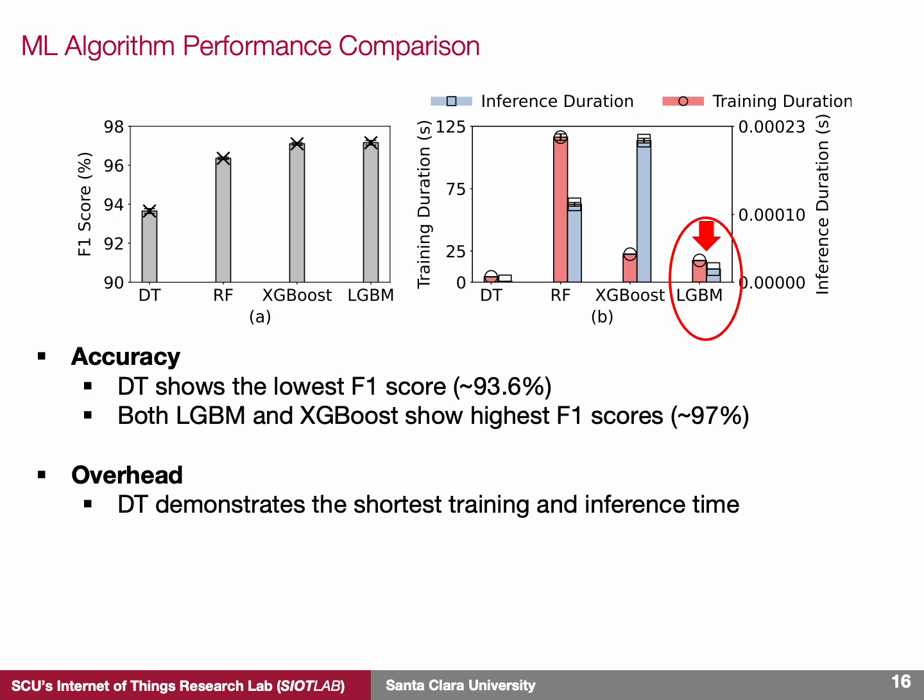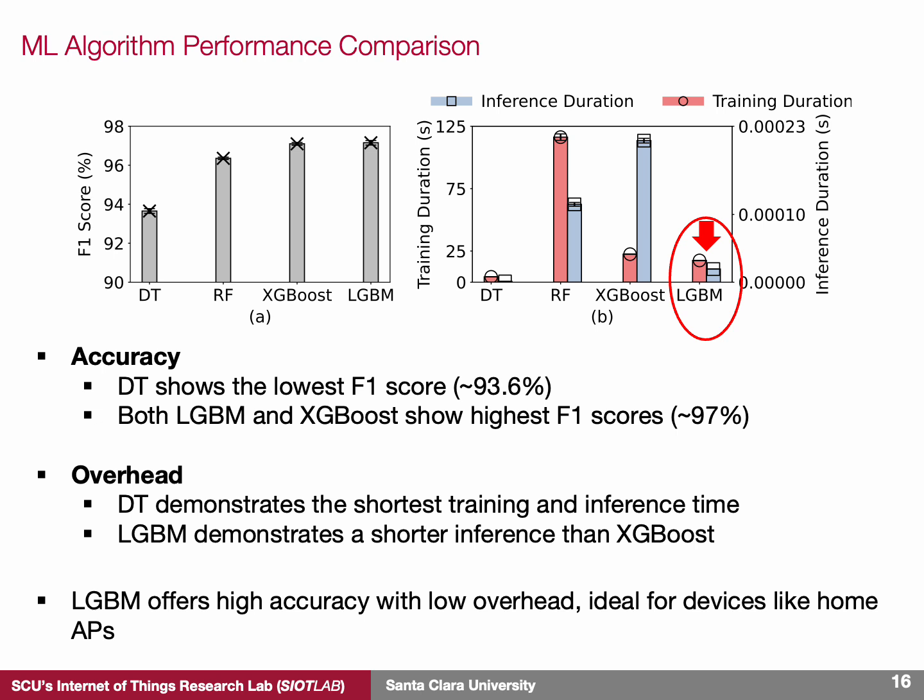The efficiency comes from LGBM's use of histograms to represent data distributions, which reduces memory overhead and minimizes the processing required for intermediate results. This makes LGBM particularly beneficial for devices with limited resources, such as home Wi-Fi access points.